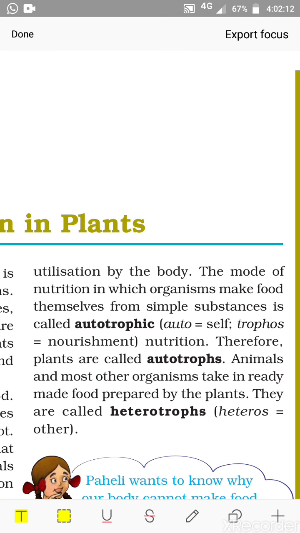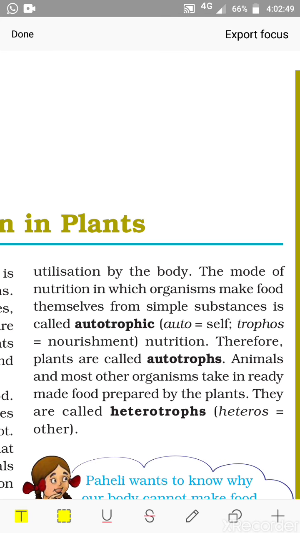Now the modes of nutrition. There are two modes of nutrition. One is autotrophic, and the organisms showing this type of nutrition are called autotrophs, and the other one is heterotrophic, and the organisms showing this type of nutrition are called heterotrophs. What is the autotrophic mode of nutrition? Auto means self and trophos means nourishment. That means organisms which can make their own food from simple substances, which is called autotrophic nutrition. Therefore plants are called autotrophs.